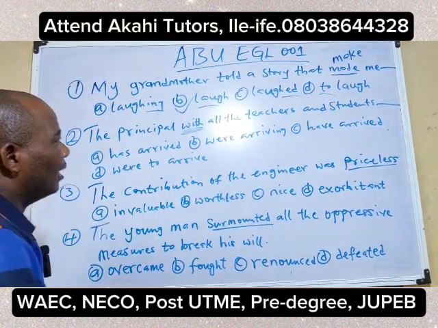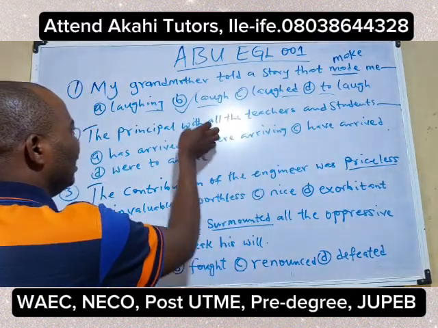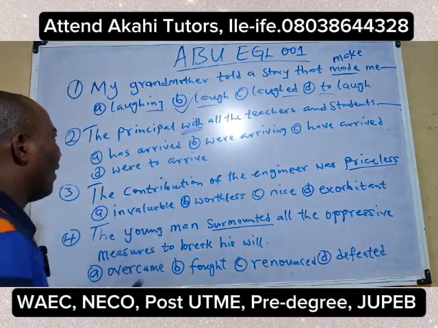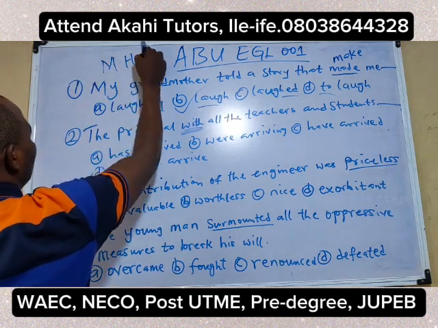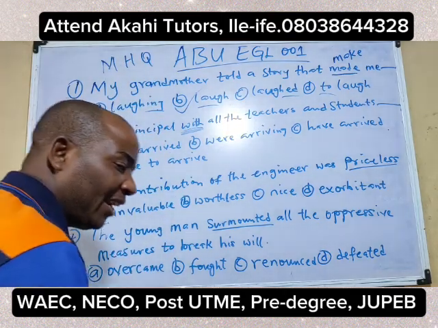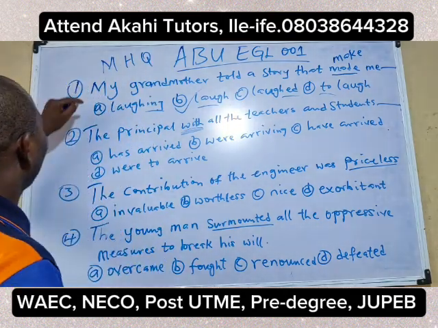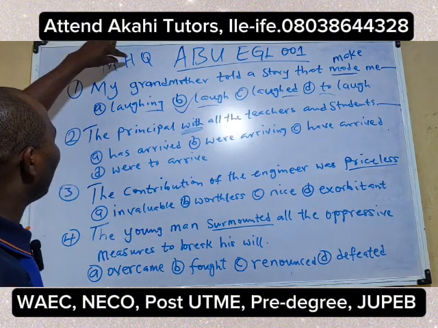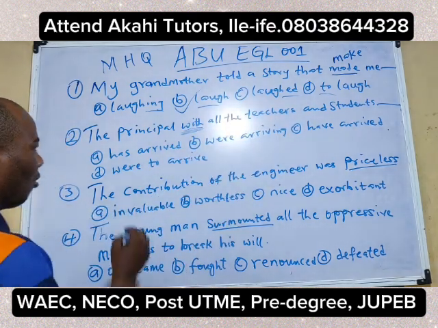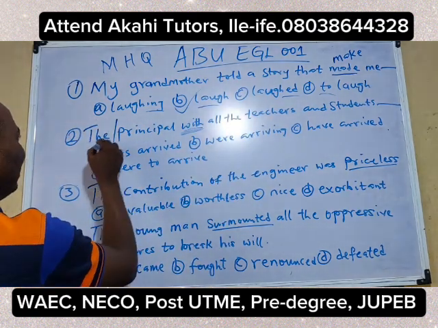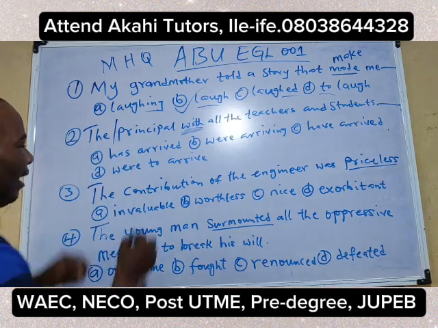subordinating linker. This preposition is used as a qualifier here, following our understanding of the MHQ structure of the nominal phrase. The formula says that we have modifier, head word, and qualifier. And from this Concord, we have the as the pre-modifier.